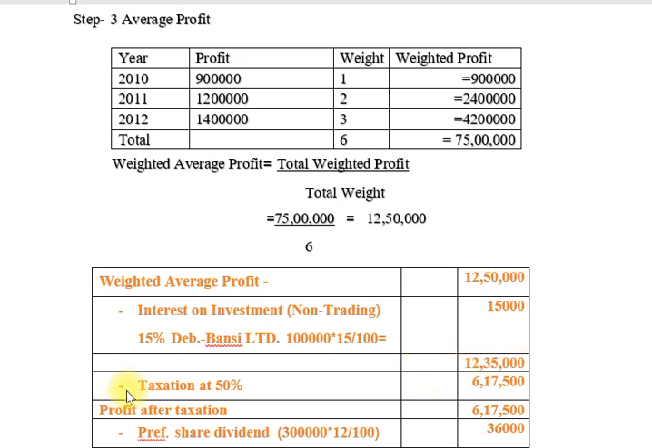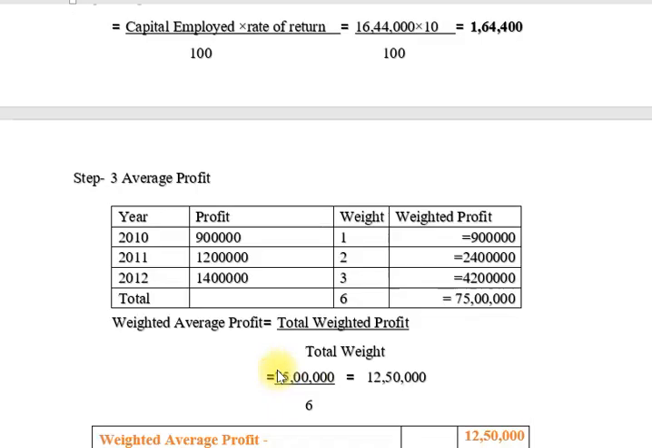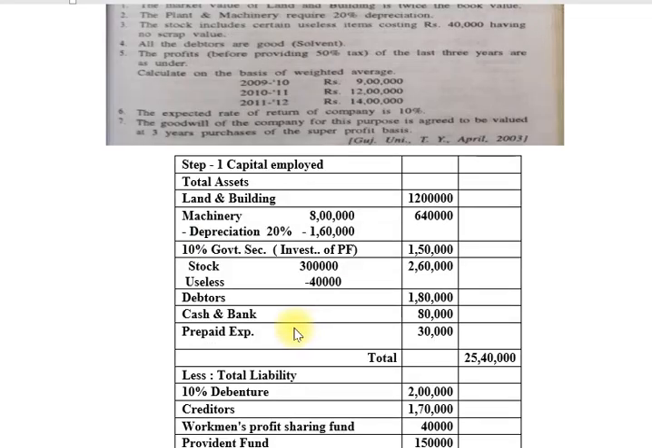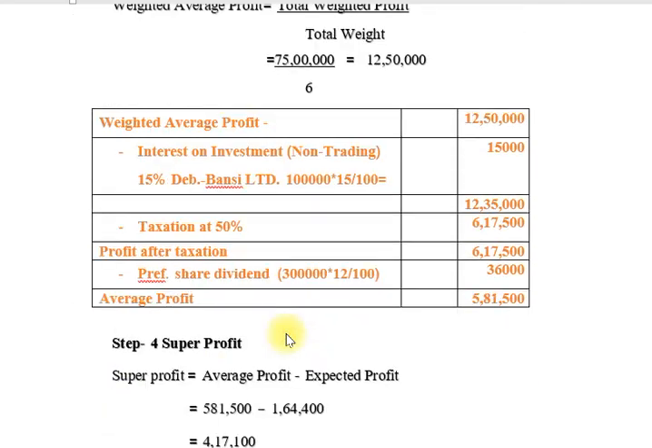Now deduct the amount of tax. In the balance sheet you can see the tax rate is 50 percent. Now we deduct the tax at 50 percent, 6 lakh 17,500, so profit after taxation is 6 lakh 17,500. Then, friends, the preference share dividend. There is a proposed dividend, which we actually pay. So preference share dividend is 3 lakhs multiplied by 12 upon 100, which is 36,000.